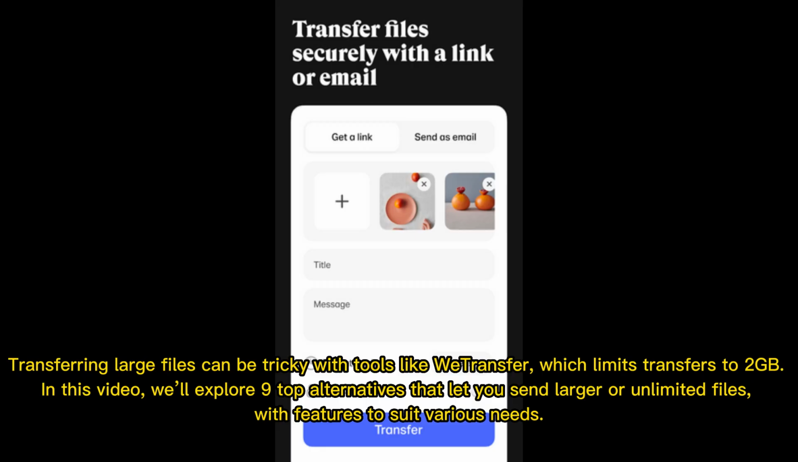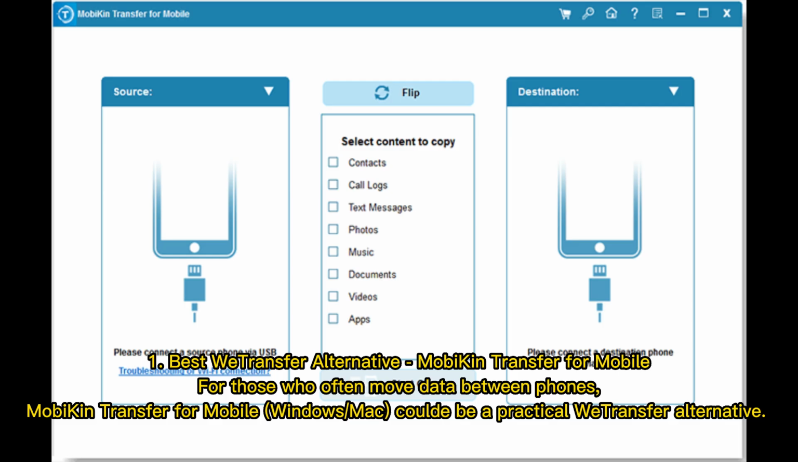Transferring large files can be tricky with tools like WeTransfer, which limits transfers to 2 GB. In this video, we'll explore 9 top alternatives that let you send larger or unlimited files, with features to suit various needs.